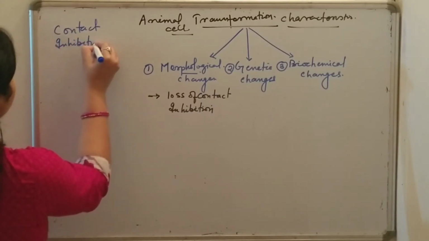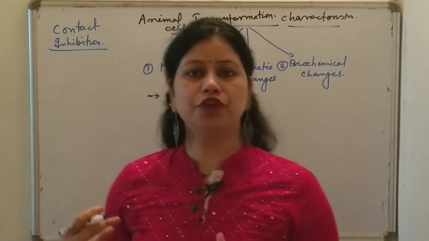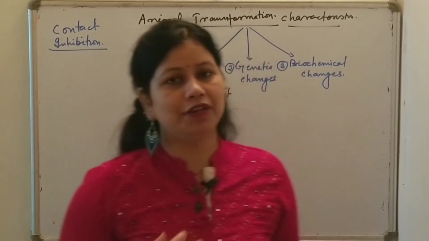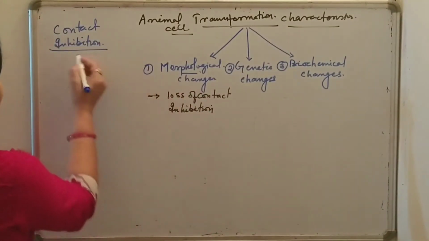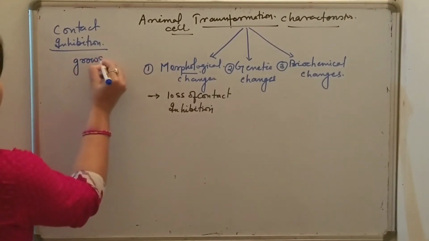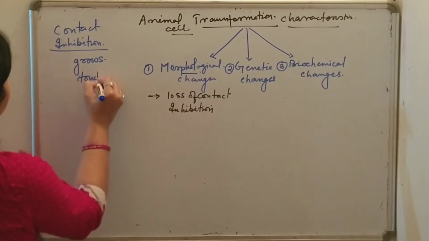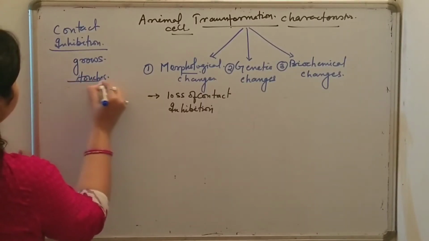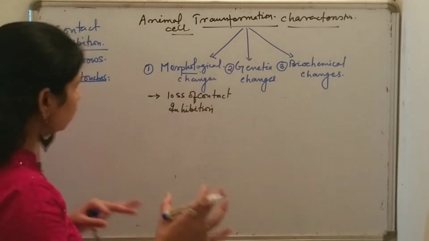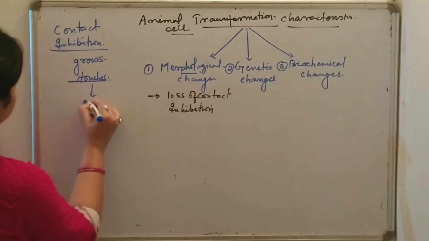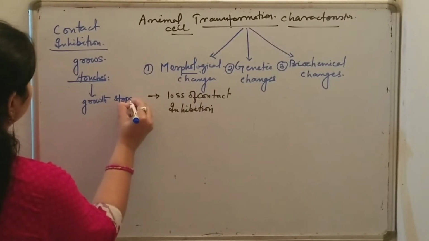When a cell grows, in case of normal condition, in case of normal growth of cell, what happens? Whenever a cell grows, whenever a cell touches, then growth stops. Simply the growth stops.